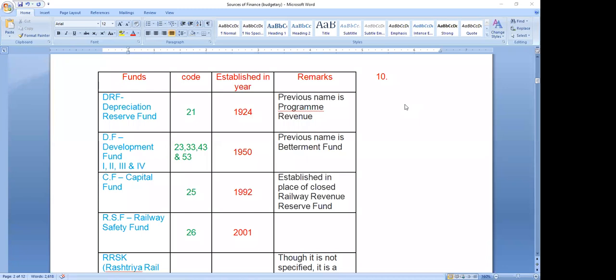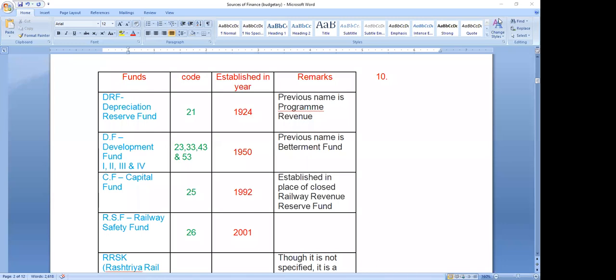Train vehicle units means, suppose 10 trains are passing on that particular LC gate. Suppose the number of road vehicles is 1000. The number of trains is 10. So 10 into 10,000, what is the number? 1 lakh. This 1 lakh is called a train vehicle unit. If it is 1 lakh, then it is eligible for road over bridge, construction of road over bridge in place of this LC gate.